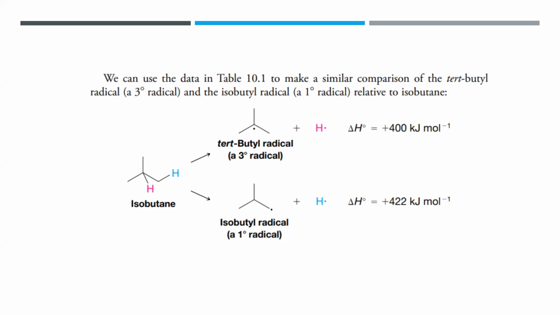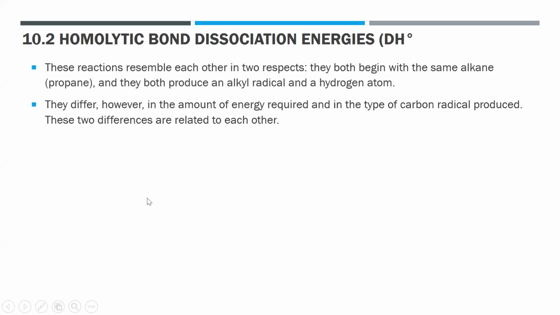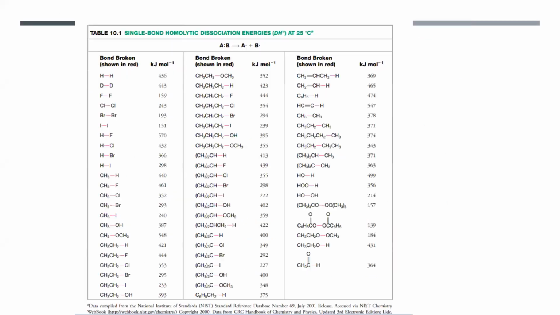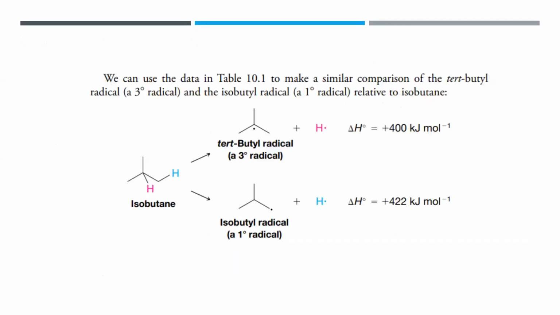For example, you have your tert-butyl radical and isobutyl radical relative to isobutane. You can find it there for isobutane. Earlier we had an example for propane; here we have another example for isobutane. So we can use the table we showed earlier as a comparison for a 3-degree radical and a 1-degree radical. For example, you have four carbons. If you break the bond here, you produce your isobutyl radical. If you break this bond here, you produce your tert-butyl radical.